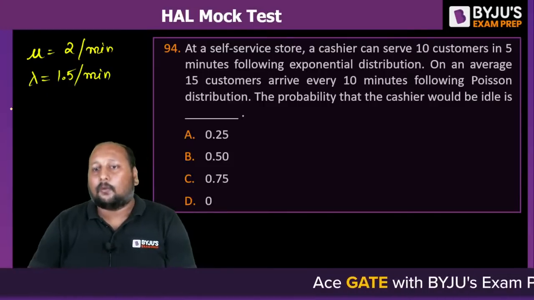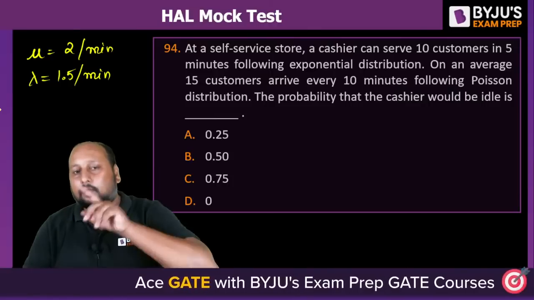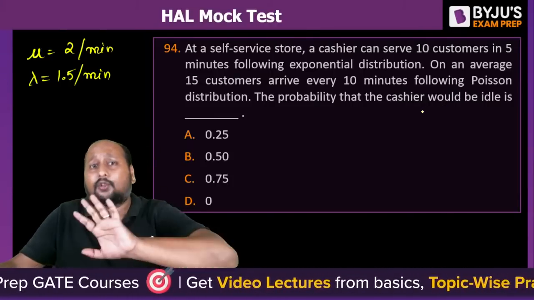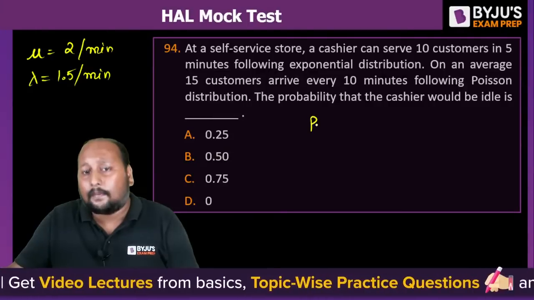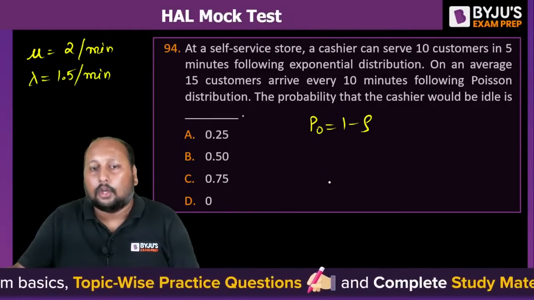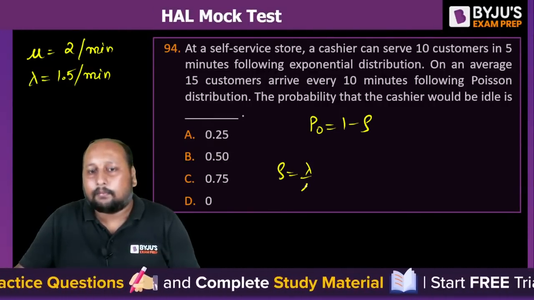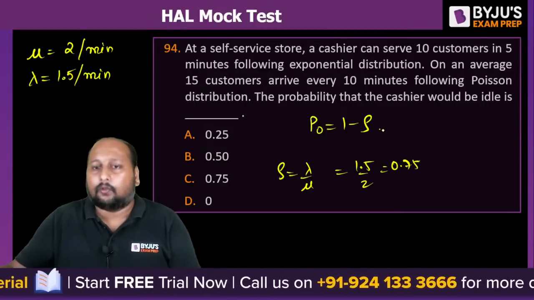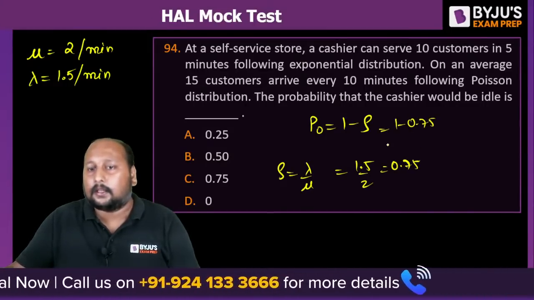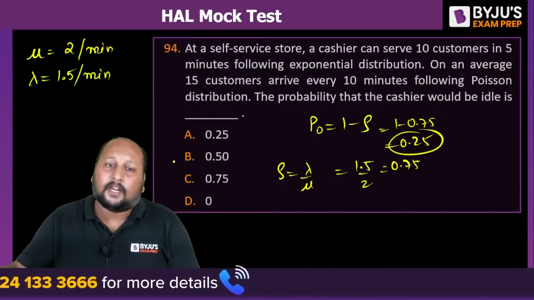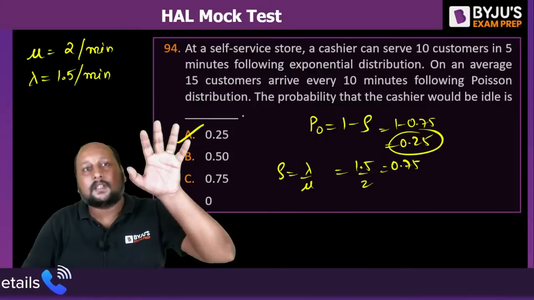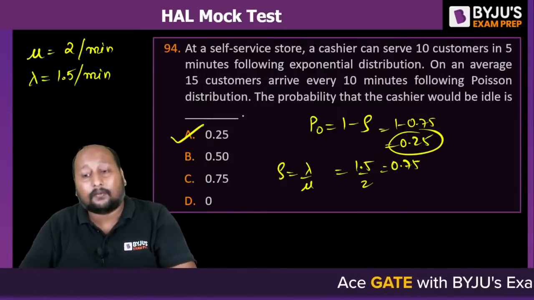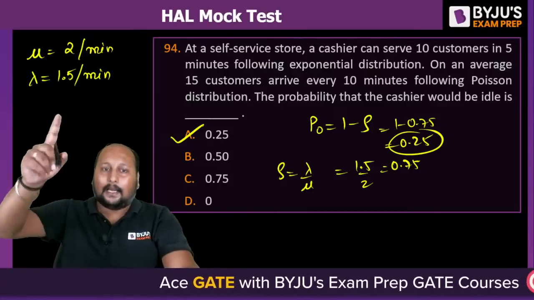Okay, so they are saying, what is the probability that the cashier will be idle? So you have to calculate what? Rho or 1 minus rho? Cashier would be idle, meaning there is no customer in the system. That means the probability of 0 customers, that is 1 minus rho. So rho is equal to how much? Lambda by mu, that is 1.5 by 2, which is 0.75. So 1 minus 0.75 is 0.25. That means 25% will be the probability that our server will be idle. Okay, 25% is the chance that the server will be idle. Done. Option A is the correct answer.